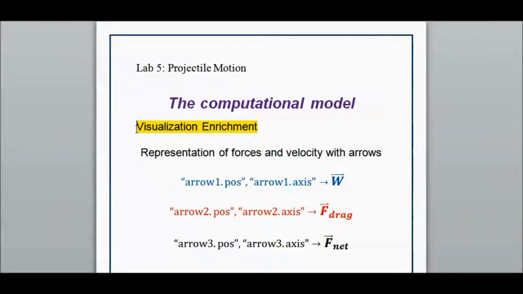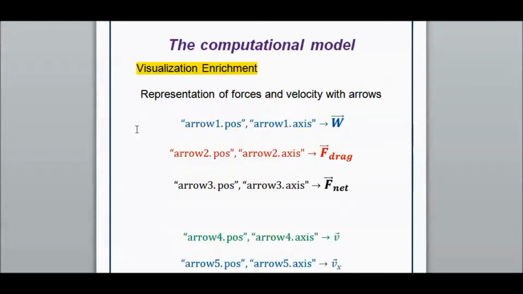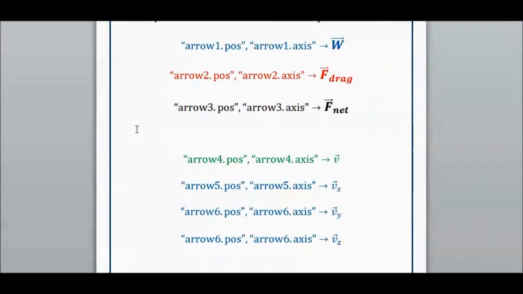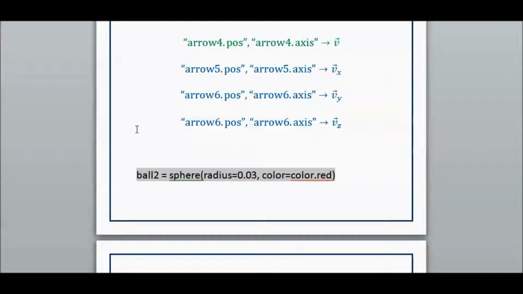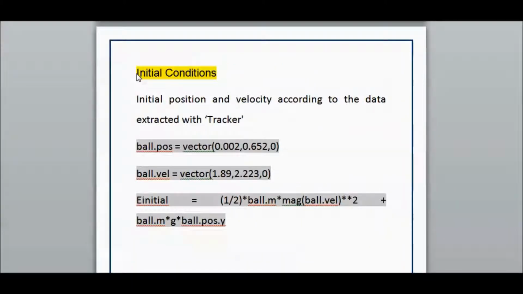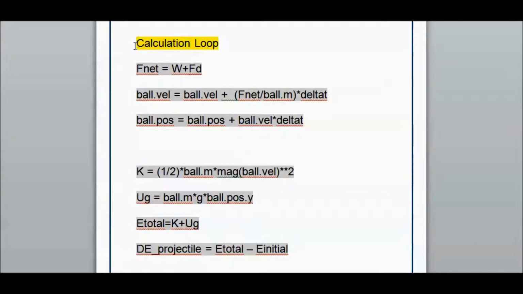I enriched the visualization of the model by representing the exerted forces and the velocity of the object with arrows. I also created a second red ball for visualizing the observations made with Tracker as they are imported from a properly named CSV file. I set the initial position and velocity of the object according to the observations made with Tracker. I based the model on the iterative application of the momentum principle for predicting the motion of the object, and I specified the energy forms to be plotted in the graph window.